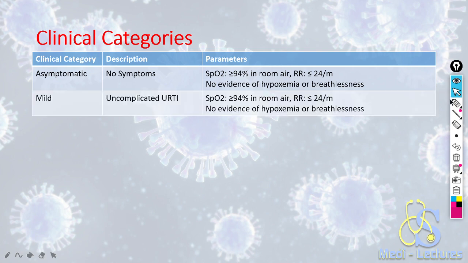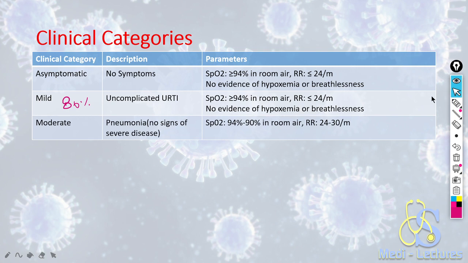The patient can fall into the category of mild illness, which is seen in 80% of cases. In this case, there will be uncomplicated URTI, just upper respiratory tract infection symptoms. When we check the parameters, SpO2 will be normal, respiratory rate also normal, less than 24. There will be no evidence of hypoxemia or breathlessness.